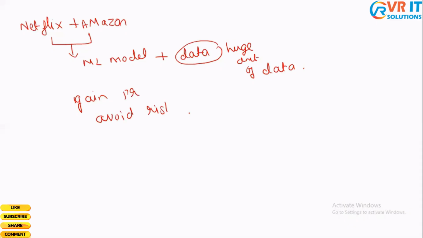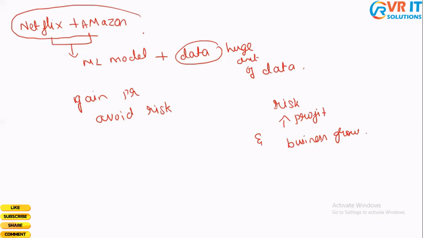Using machine learning, we can predict the risk, we can predict the profit, and also we can find opportunities which will help our business grow. And this is the reason why these companies make use of machine learning.